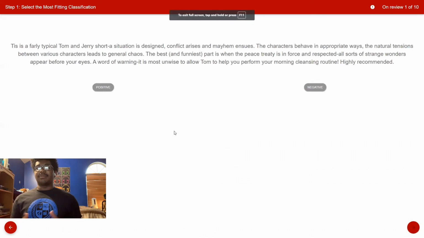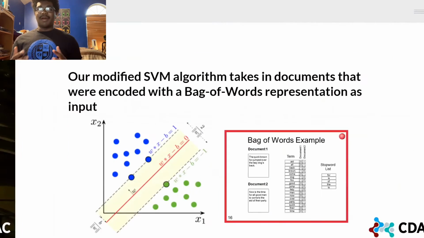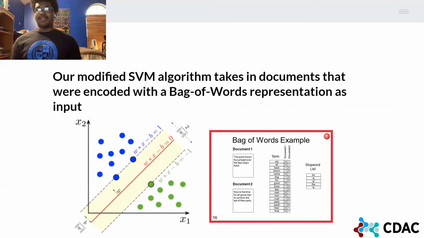Next is the classification page. The labeler would then choose words that help them identify the document's sentiment in the next step. This process is repeated for 10 reviews that the labeler will examine. We modified a support vector machine classifier from scikit-learn that would take an encoded representation of a document. Documents are encoded using a bag of words representation, where the length of the input is the size of the entire vocabulary. Words are represented with 1 if it is present in the document, and 0 if it is not present in the document.